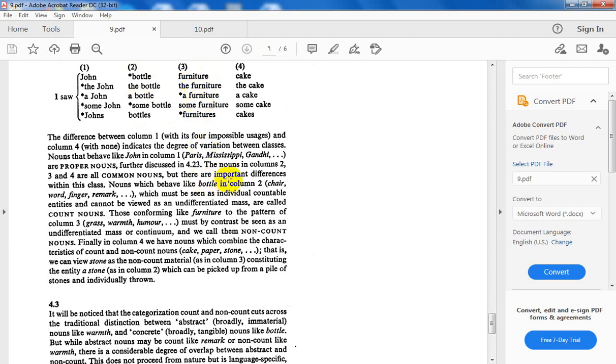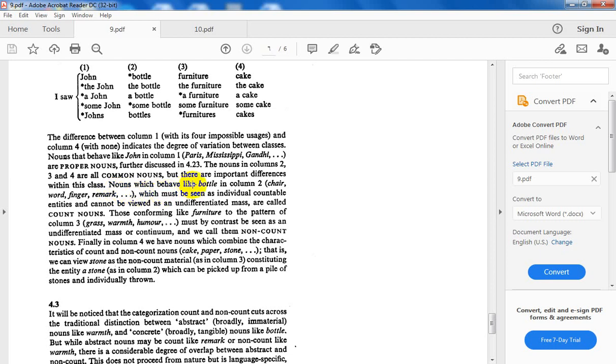And the last one, mass. These mass nouns contain or share characteristics of count and non-count. This cake is sometimes treated as count, sometimes as non-count. You see, common noun, but there are differences within this class.